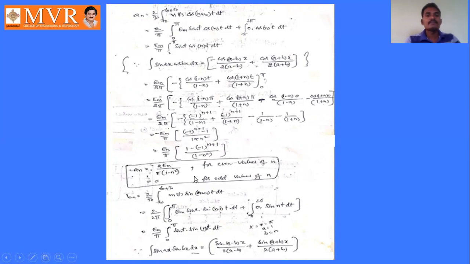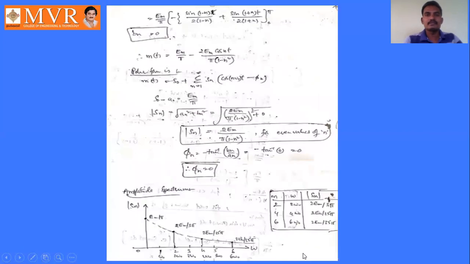In the same manner, we can find out the value of bn also. That is bn equal to 2 by t naught integral t naught to t naught plus t naught m of t sin n omega naught t dt. Here omega naught value is 1. So by simply substituting these values, we get the expression Em by pi into integral 0 to pi sin t sin nt dt. Here also it is in the form of integral sin ax sin bx dx, that is sin (a minus b) x by 2 into (a minus b) plus sin (a plus b) x by 2 into (a plus b). By simply substituting, we will get the value of bn is 0.